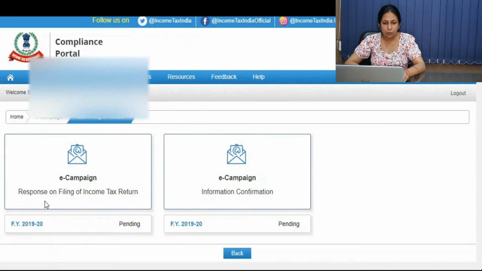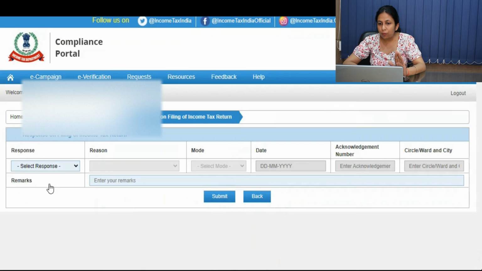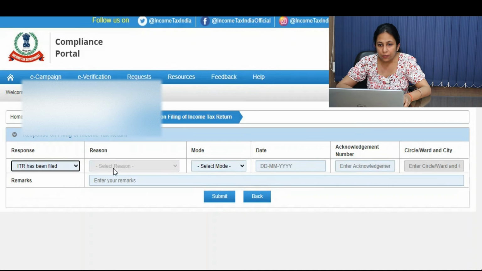Now you can see two tabs are there. One is eCampaign, response on filing of ITR. Second is eCampaign, that is information confirmation. So let's understand one by one. I'm clicking here on the first tab. Here you have to provide a response. Two types of responses are there. First is ITR has been filed. Second, ITR has not been filed. It means, after you got this SMS, have you filed your ITR? If not, then you have to select the tab ITR has not been filed. So let's say we have filed the ITR, then ITR has been filed. Then we have to choose the mode, that is e-file or paper file, then the date, then the acknowledgement number. And we have to mark our remarks as well if there are any, and then submit.